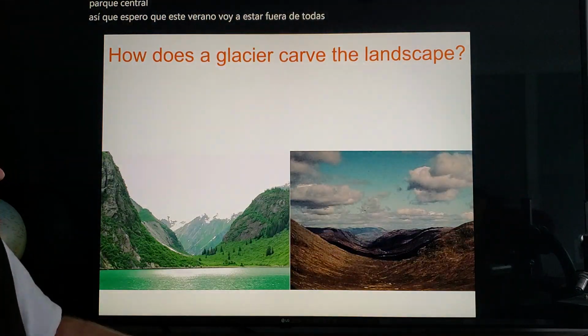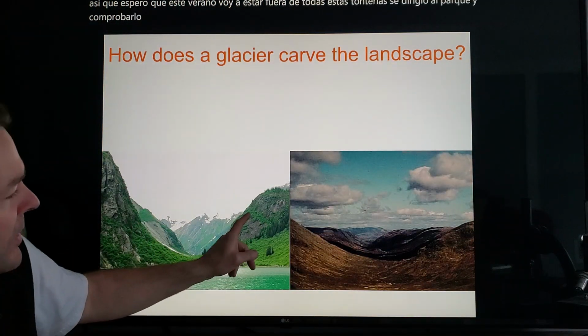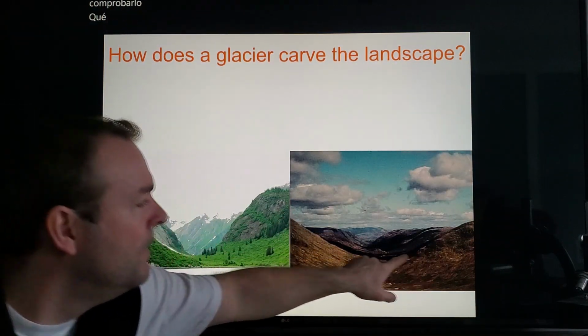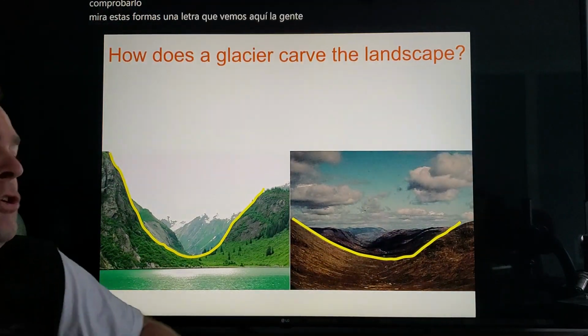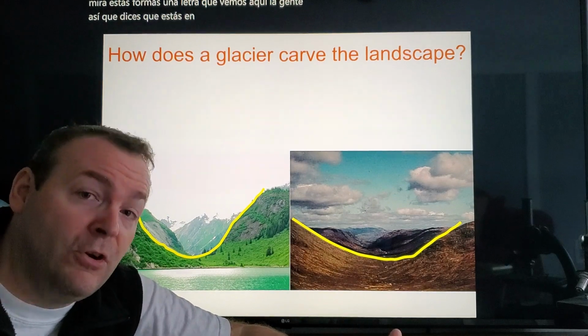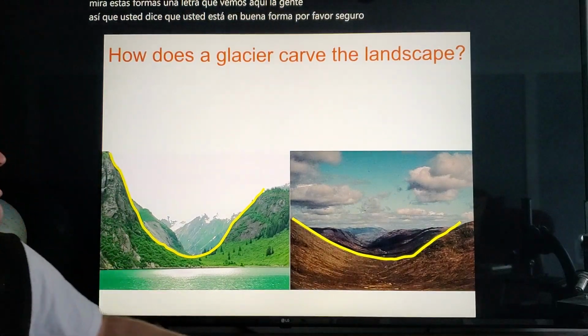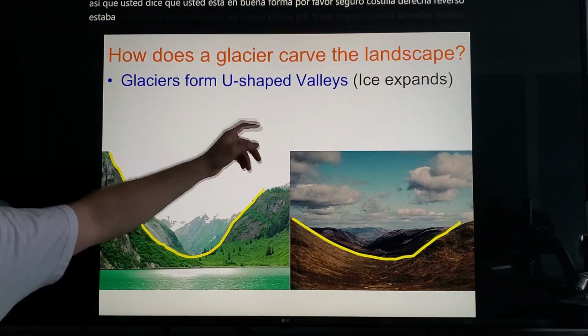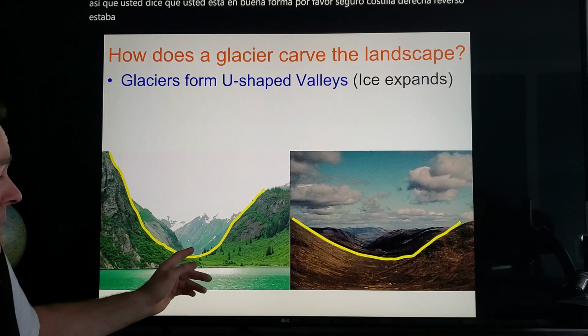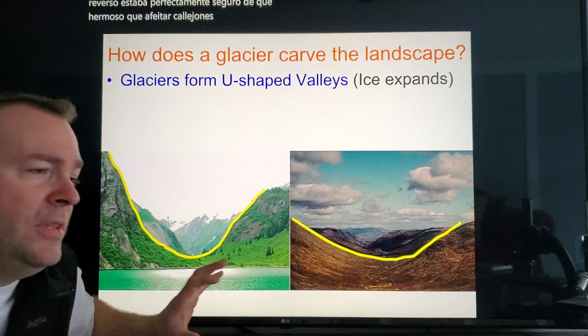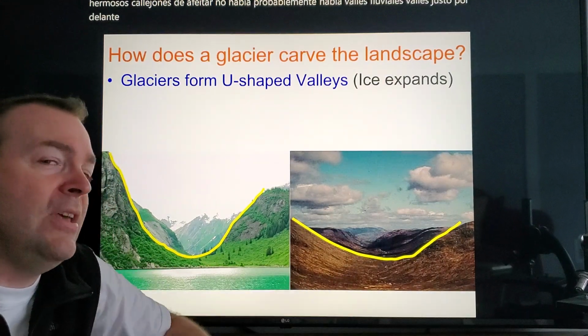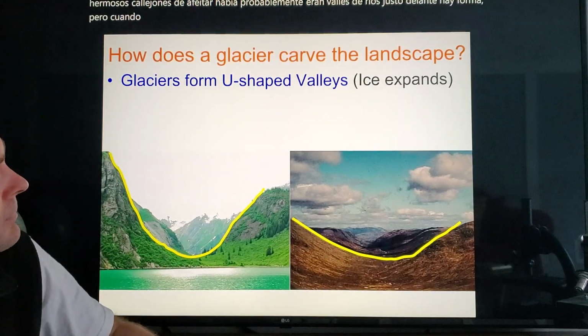Okay. Look at these shapes. What letter are we seeing here, folks? Well, if you said a U, you're in good shape. Glacier, right? Reverse was V. Glacier is a U. It makes these beautiful U-shaped valleys. They once probably were river valleys, right? They had their V shape, but when the ice pushes through, it changes that V into a U.